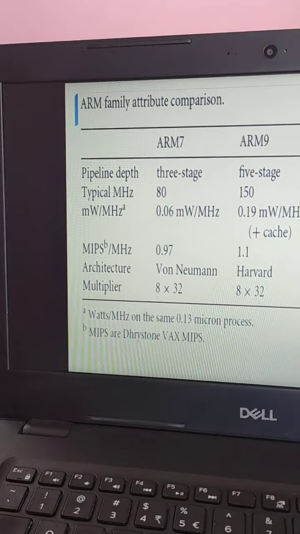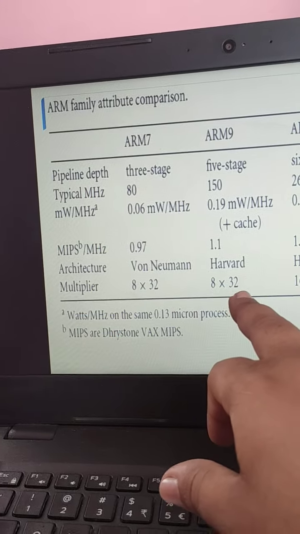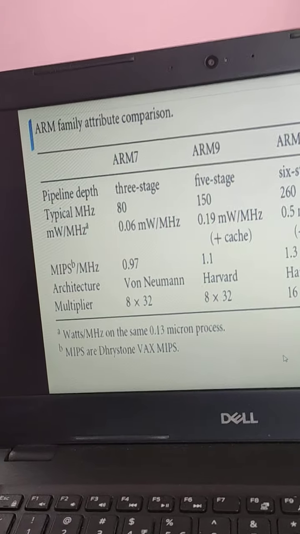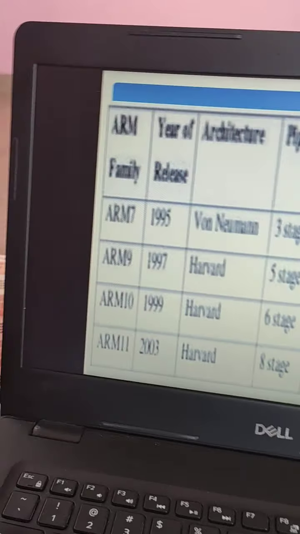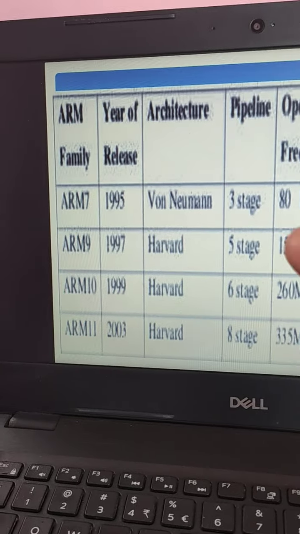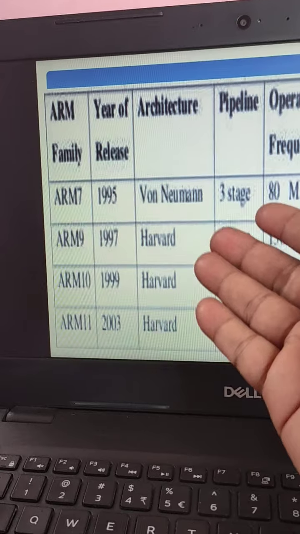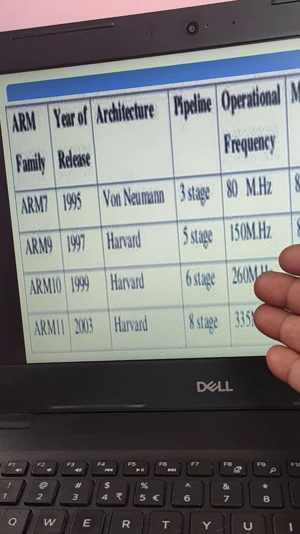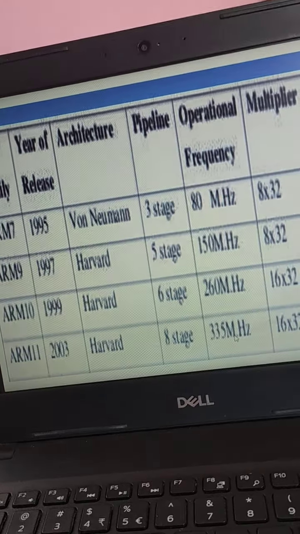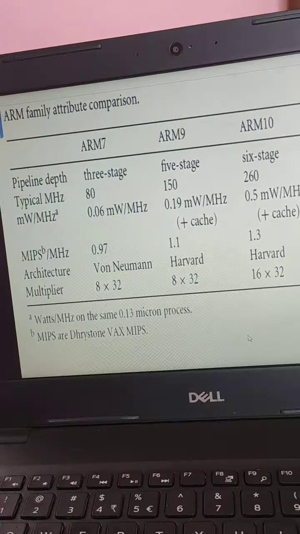And the multiplier: an 8 into 32 multiplier is used only in ARM7, while the other uses 16 into 32 bit. Von Neumann first, then Harvard architecture, then pipelining stages, operating frequency, then multiplier, and speed of 0.97 like this. Thank you.